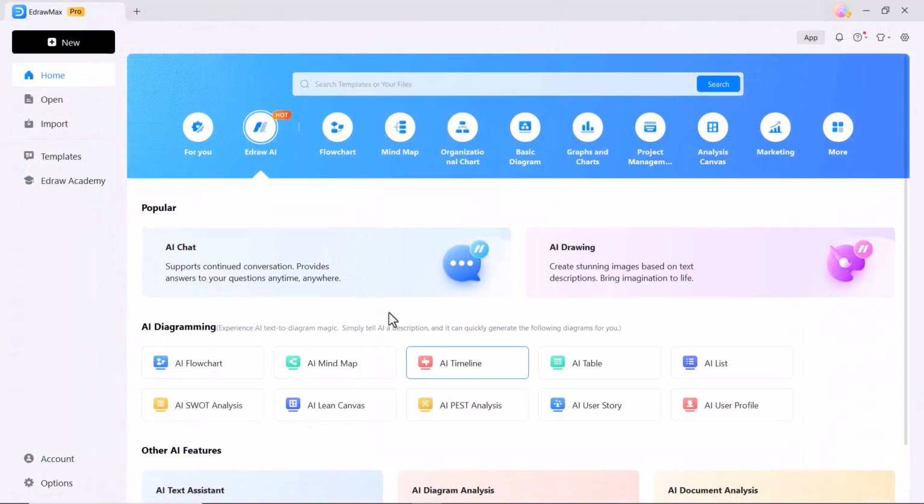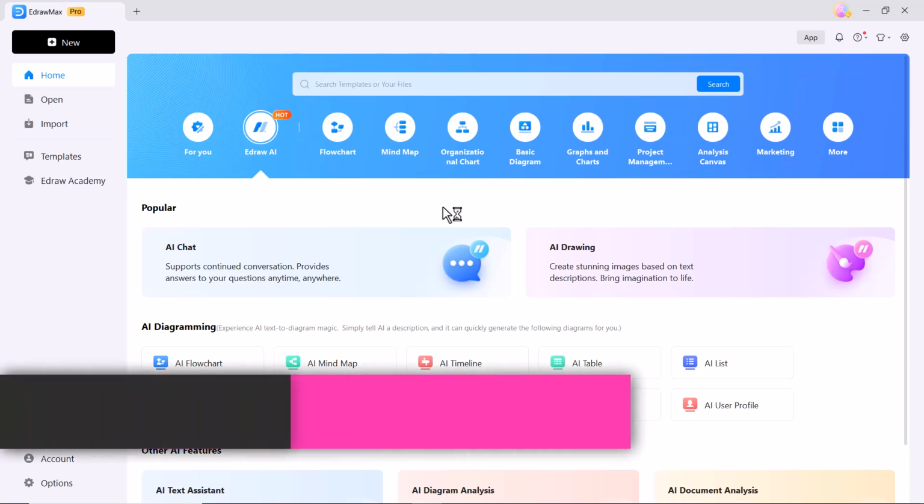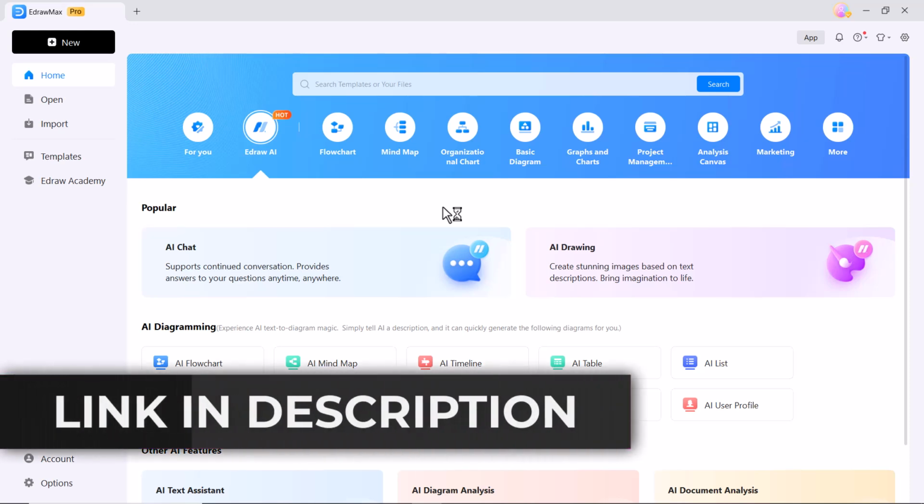I have been using eDraw Max for my projects and the productivity boost is incredible. You can try Wondershare eDraw Max yourself and see the difference it can make in your productivity. The download link is available in the video description.